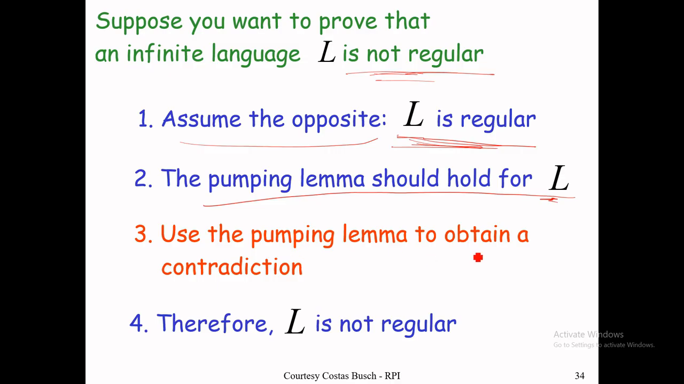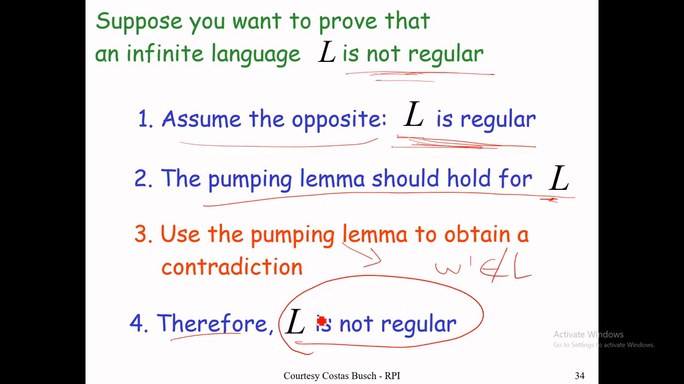Use the pumping lemma to obtain the contradiction. Therefore, L is not regular. The contradiction is that the pumping lemma is invalid or cannot be applied. If you apply the pumping lemma and it generates a string w prime which does not belong to L, it is a contradiction, and then you can say L is not regular.